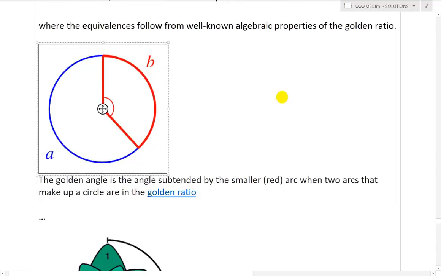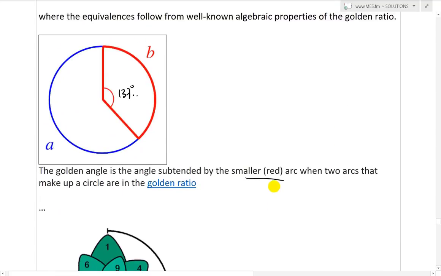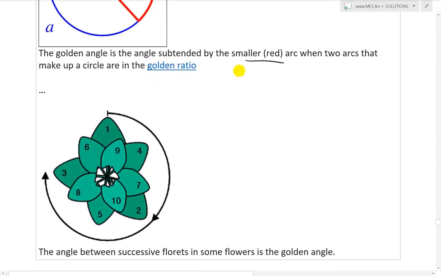So here's the golden angle. It is the angle subtended by the smaller red arc. So there is our 137 degrees, when two arcs that make up a circle are in the golden ratio. So there we're going to have the golden ratio across there. So again, A plus B over A equals A over B. So it's fascinating stuff indeed.